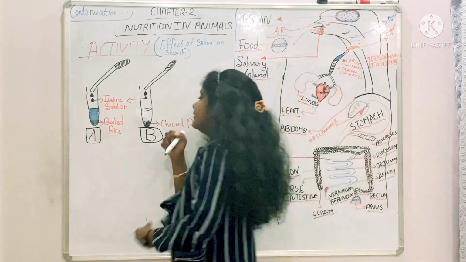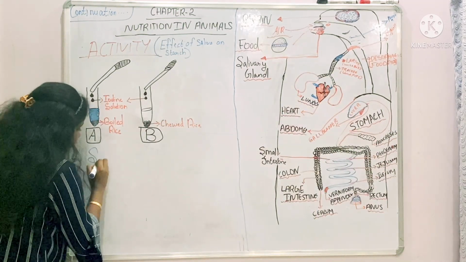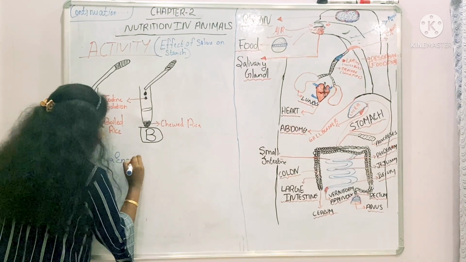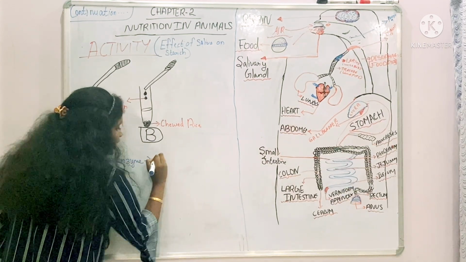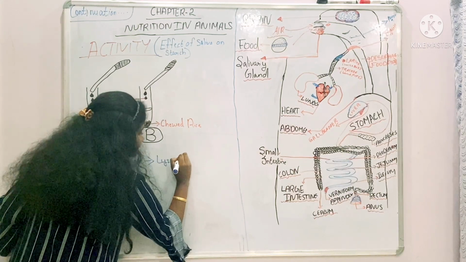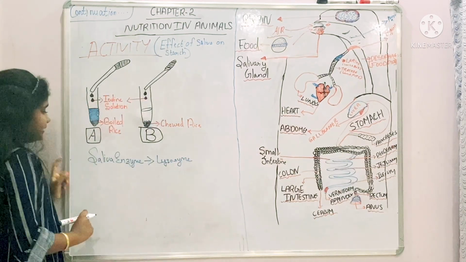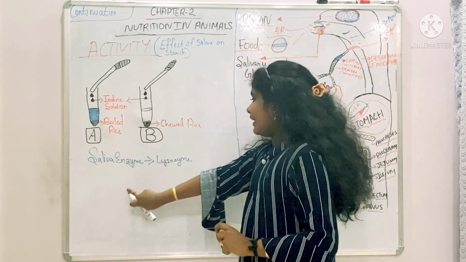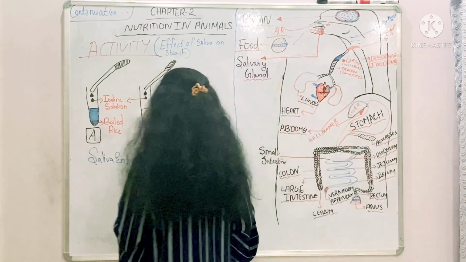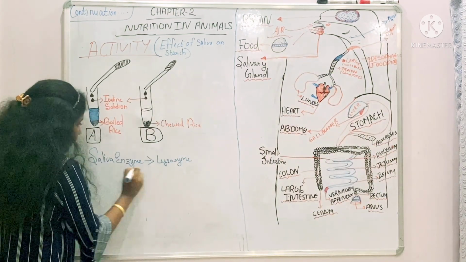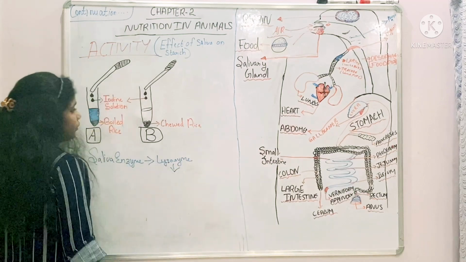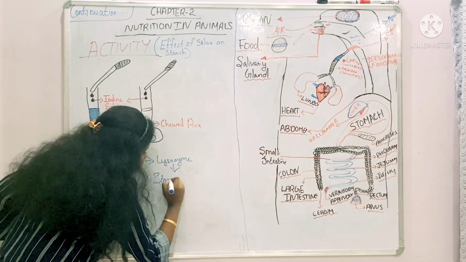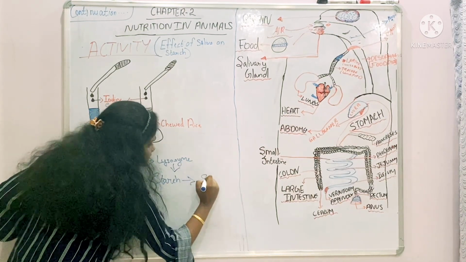That is because there is a saliva enzyme called lysosium, which you will be studying in your higher classes. Saliva enzyme called lysosium converts starch into simple sugars. Starch into sugar.